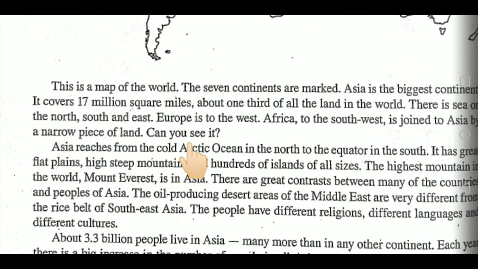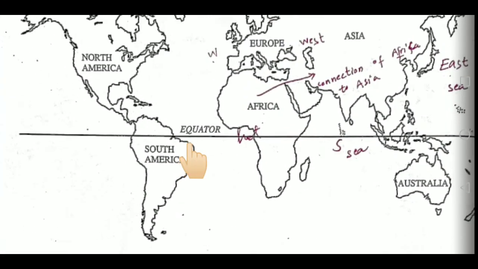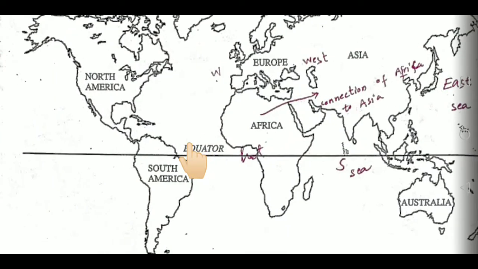Can you see it? Africa is connected with Asia by a very narrow piece of land. Look here. This side is only water and there is also water. This is only a very small piece of land with which Africa is connected to Asia.